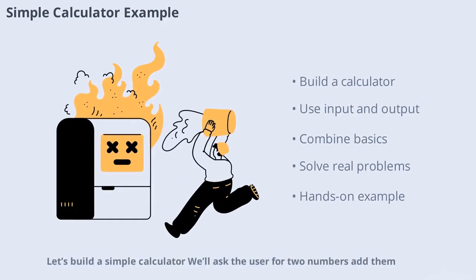Let's build a simple calculator. We'll ask the user for 2 numbers, add them, and show the result. This uses input, variables, operators, and output. It's a great way to see how everything fits together. By combining these basics, you can create useful programs that solve real problems.